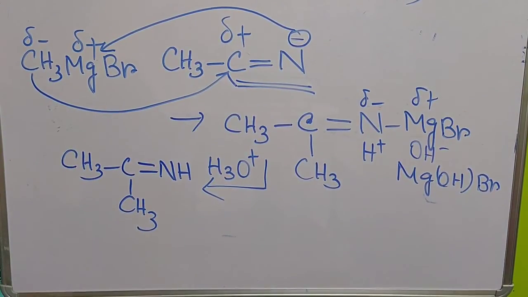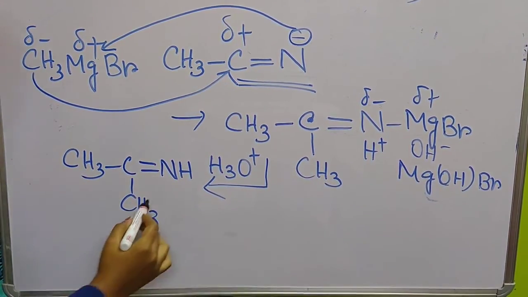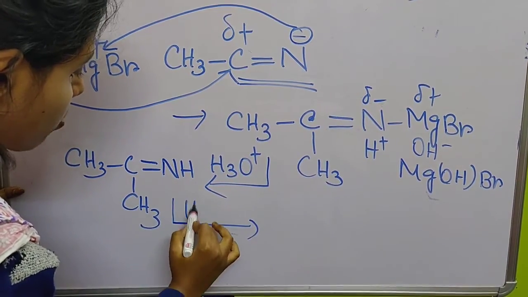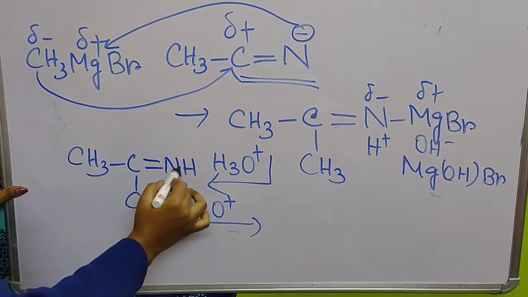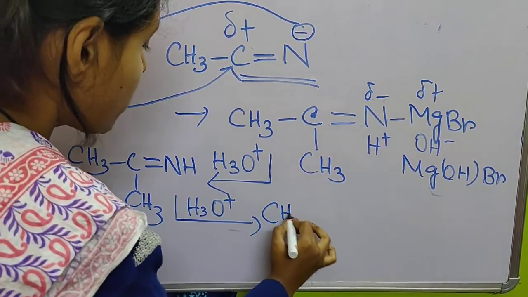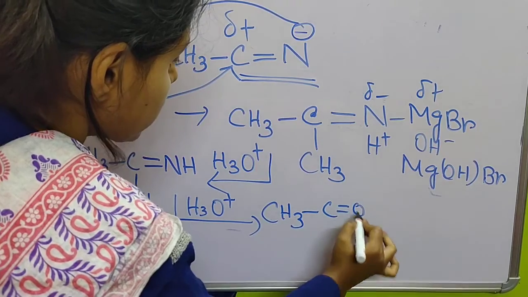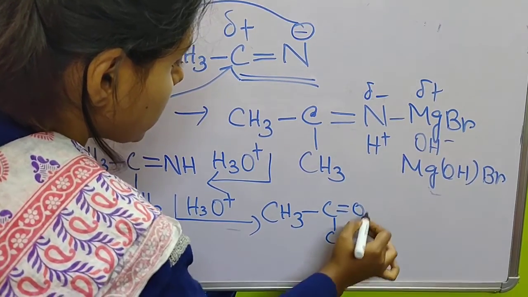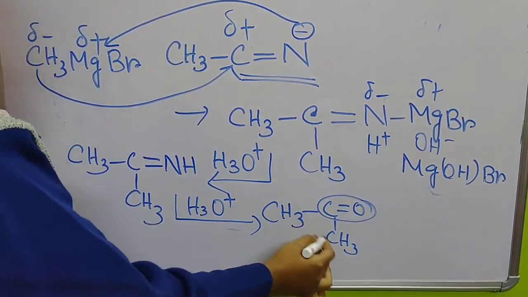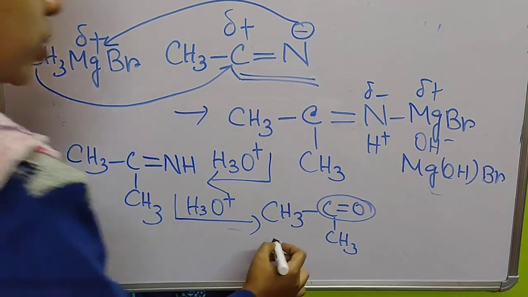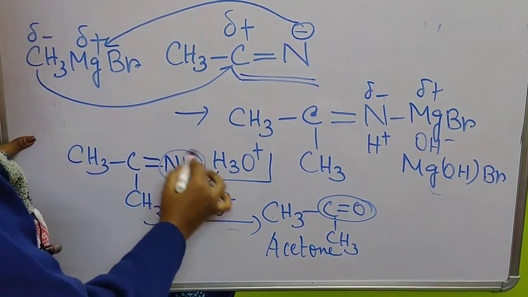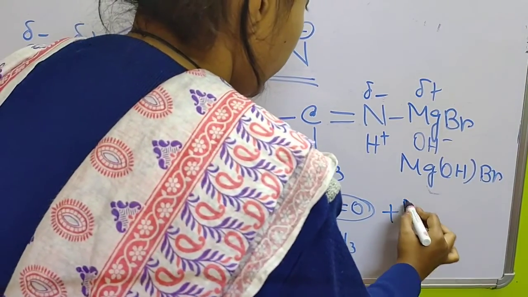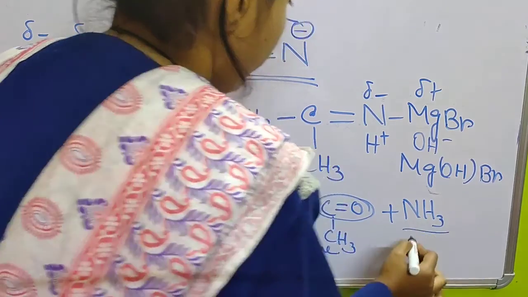Now again we have to do another step of hydrolysis. If we hydrolyze this compound again, we will get one oxygen at this place. That means a ketone, CH3COCH3. This is the carbonyl part, and along with it two alkyl groups are present. So we get acetone from here, and this NH will form NH3, that is ammonia.